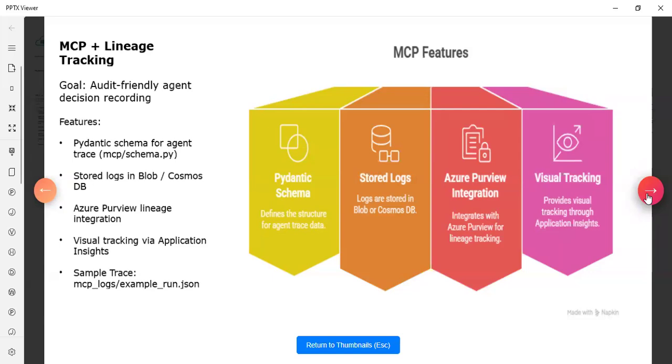After this completion, we use the Pydantic schema, which helps in production by giving the data types. It helps in a static data pipeline, and here we store the logs also. We integrate with Azure Purview for lineage tracking and then visual tracking. So at the end of the day, we get the JSON format output.